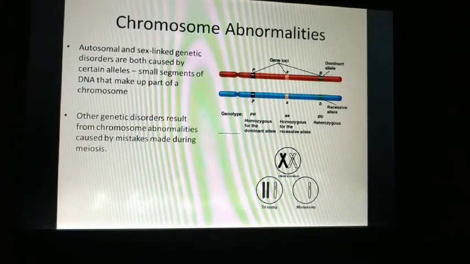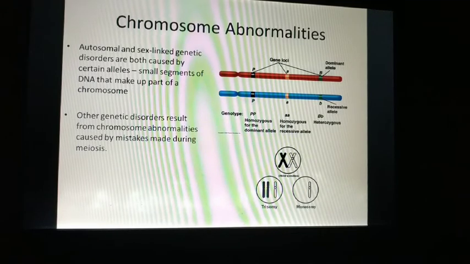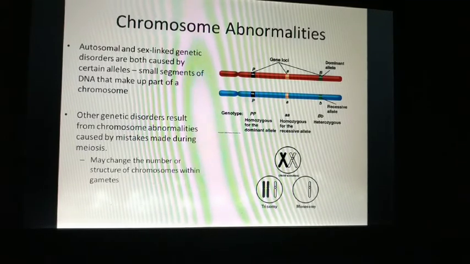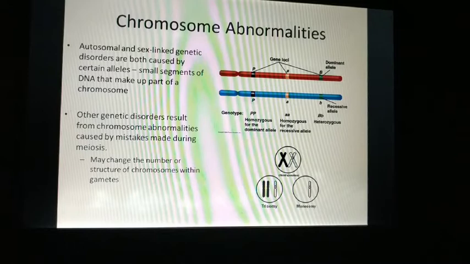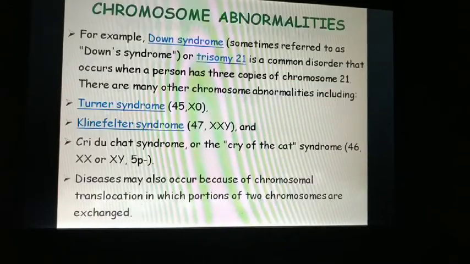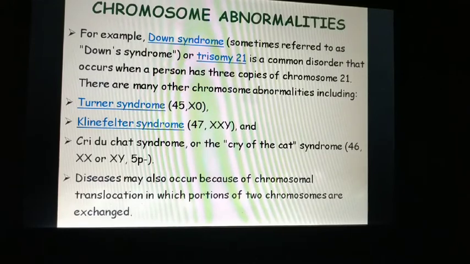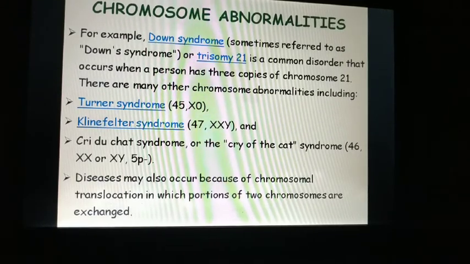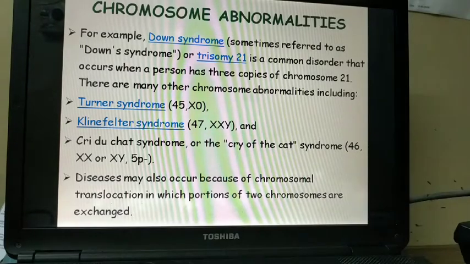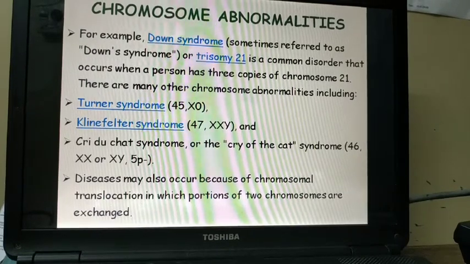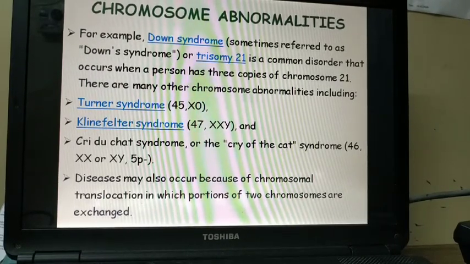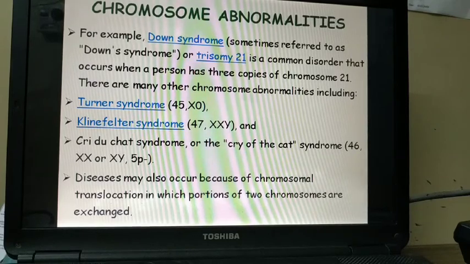Other genetic disorders result from chromosome abnormalities caused by mistakes made during meiosis. Many change the number or structure of chromosomes within gametes. One example is Down syndrome, sometimes referred to as Down's syndrome, or trisomy 21, a common disorder that occurs when a person has 3 copies of chromosome 21. There are many other chromosome abnormalities including Turner syndrome, Klinefelter syndrome, and Cri-du-Chat syndrome, or the cry of the cat syndrome. But the most common is Down syndrome.